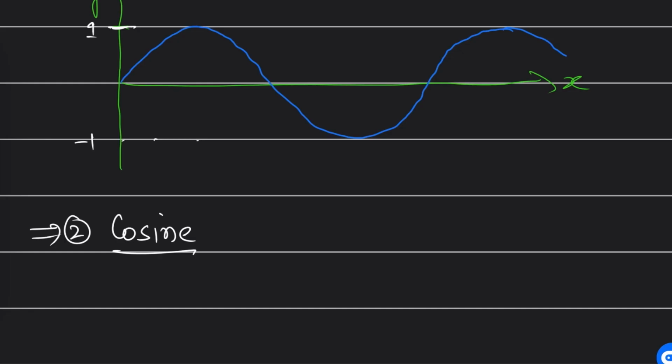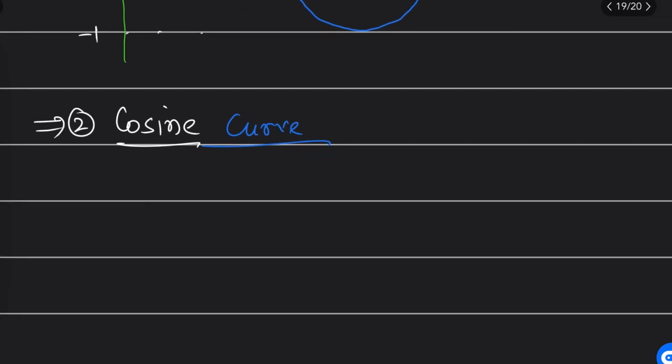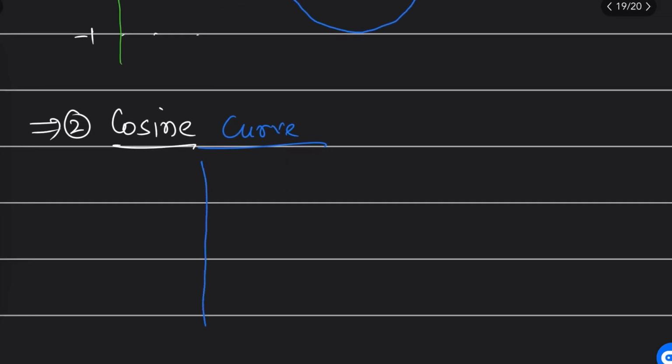The cosine curve is looking like this. In the cosine curve, the cosine starts from an extreme, then it will become 0, then it will go to the negative extreme. Wait a second.